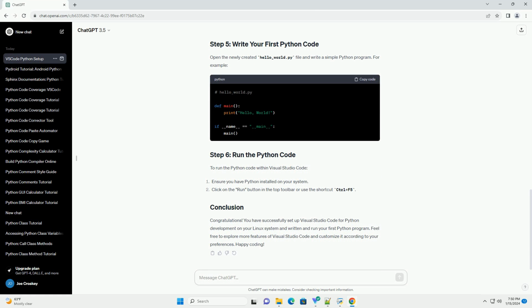your first Python program. Feel free to explore more features of Visual Studio Code and customize it according to your preferences. Happy coding!